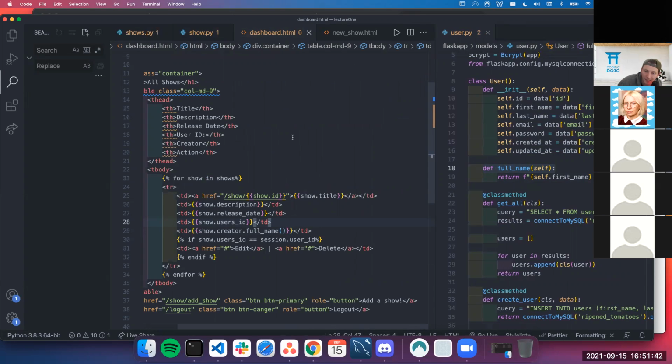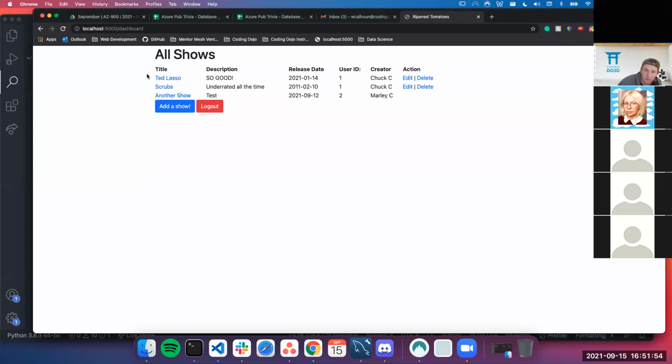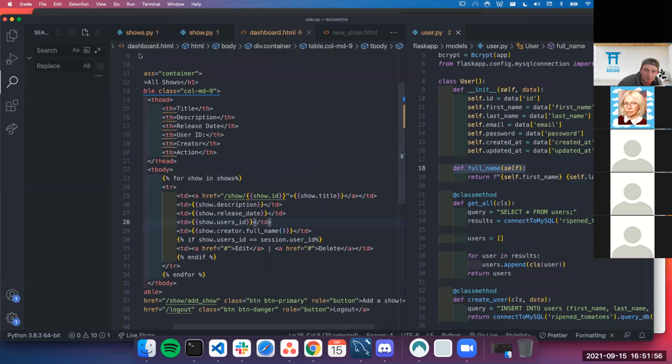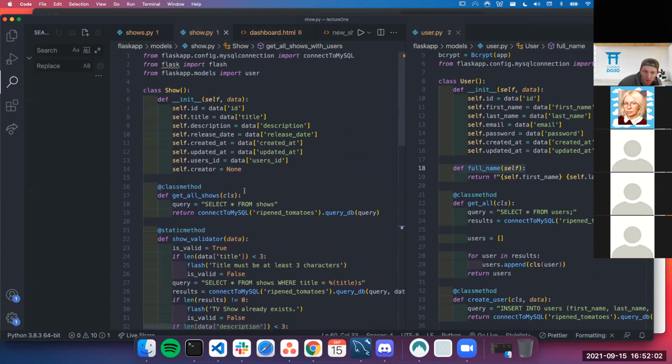By us making it an object, I can now not only read the information, but I can also run some sort of method if I need. That's the big difference. Because I make this a class object of show, it runs this init, creates all this information, including this self.creator, and I set it equal to none.